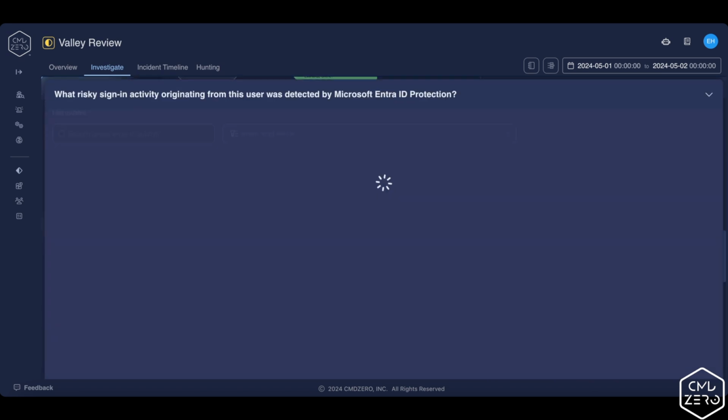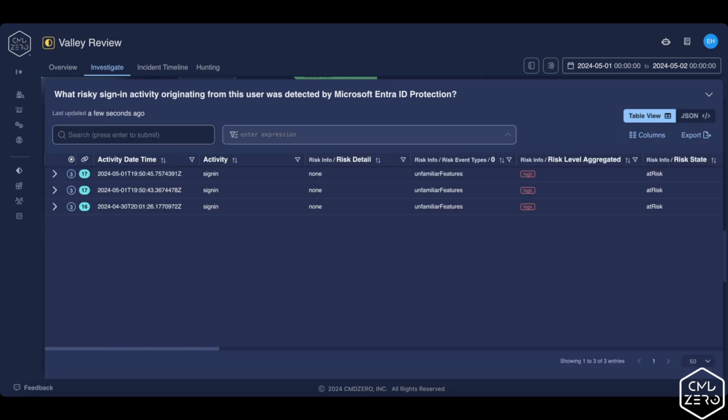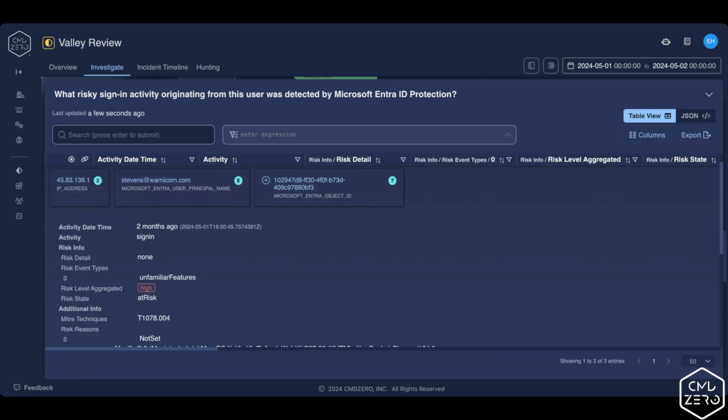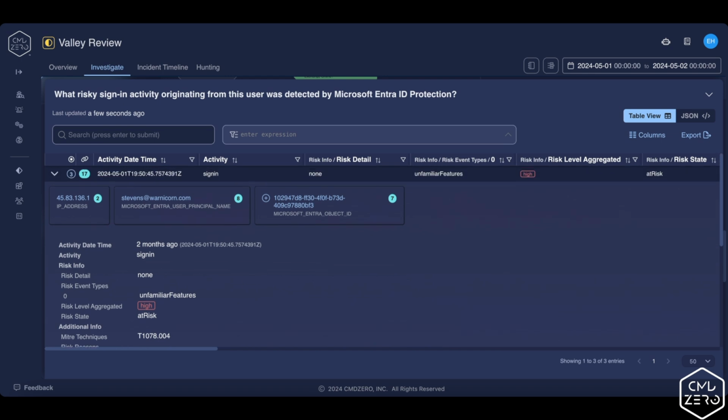Next is the table view for larger sets of data, which allows a more traditional analyst approach, working through the information very much the same as you would in the detail view, but allowing a greater granularity of applying filters as well as sorting the data.